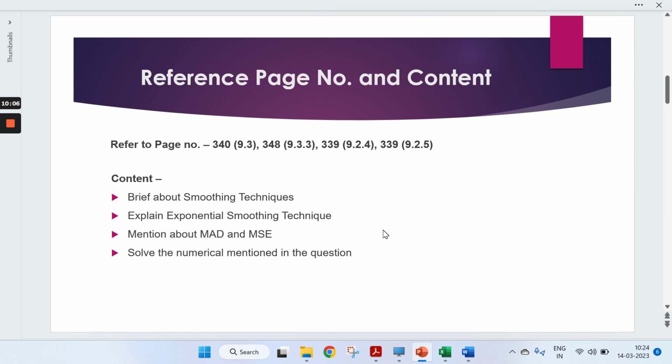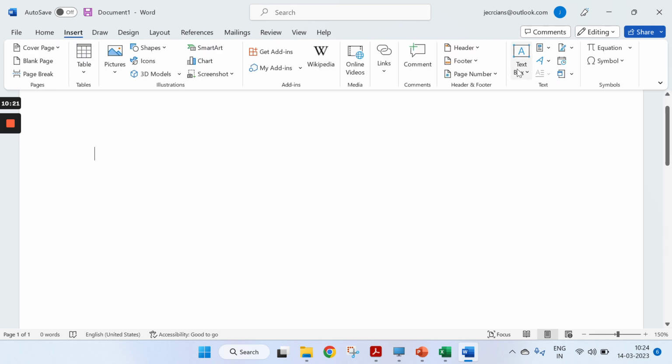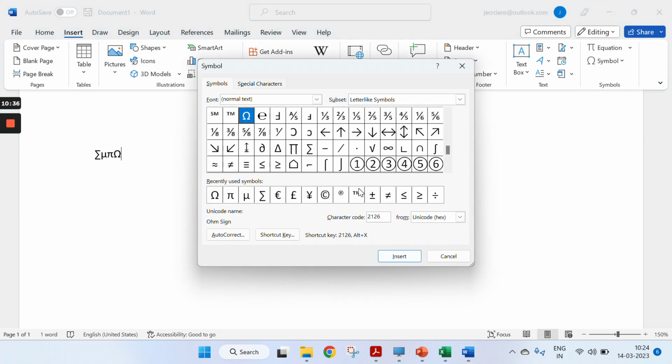Yes, one important thing which many students are asking is, sir, how to write alpha values. In the next question you will ask how to write sigma, how to write the summation values. So just go to the Word document and go to Insert. In Insert, on the top right you have the different symbols. You can write sigma, you can write this value, this value, or maybe you have more symbols, so you can write the different symbols as per your requirement.